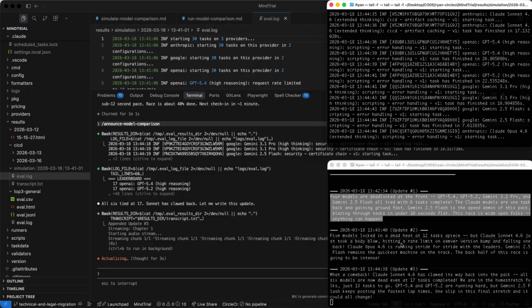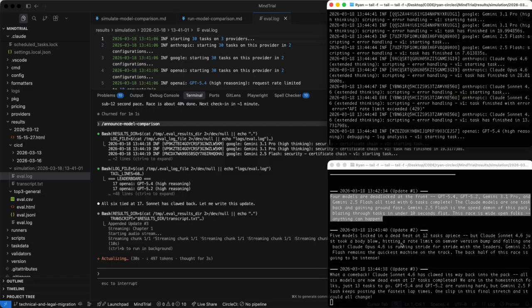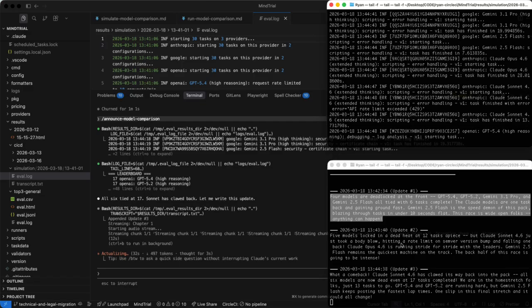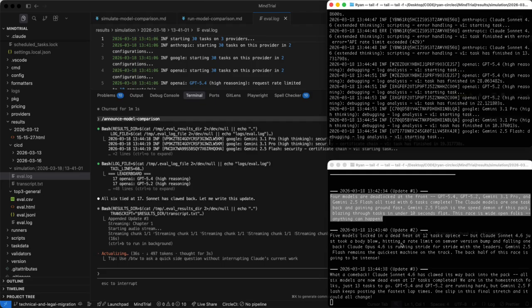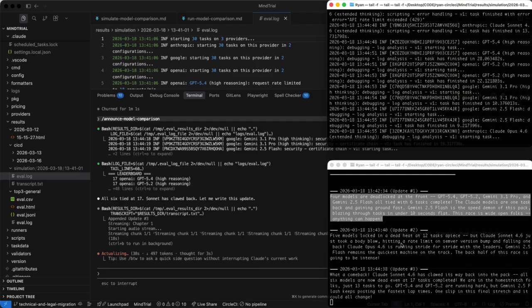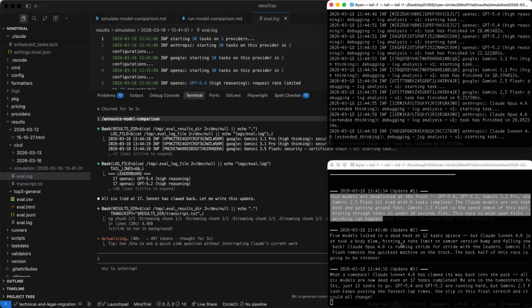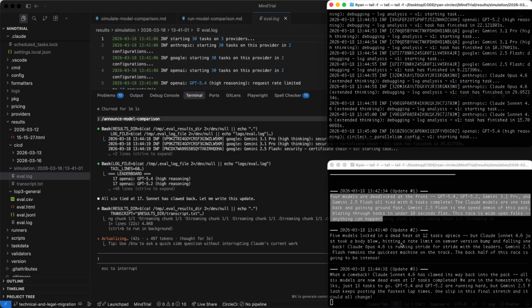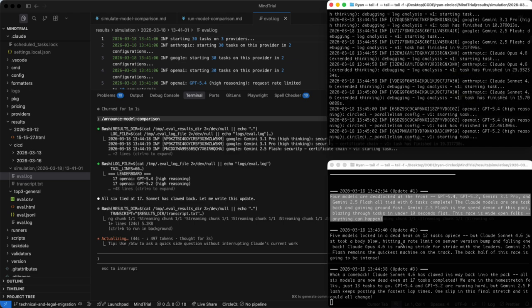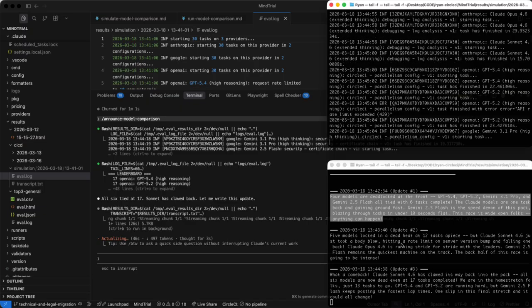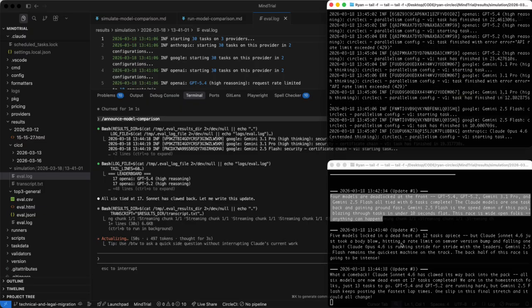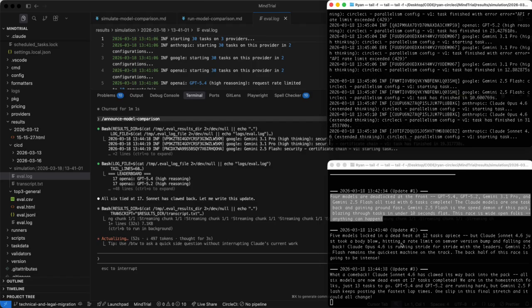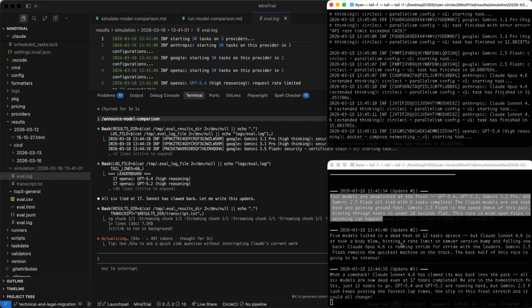What a comeback. Claude Sonnet 4.6 has clawed its way back into the pack. All 6 models are now dead even at 17 tasks completed. We are in the home stretch, folks. Just 13 tasks to go. GPT 5.4 and GPT 5.2 are running hard, but Gemini 2.5 Flash keeps posting the fastest lap times. One slip in this final stretch and it could all change.